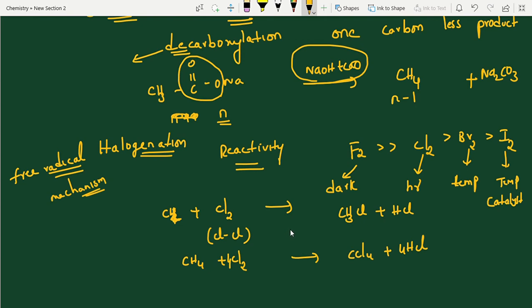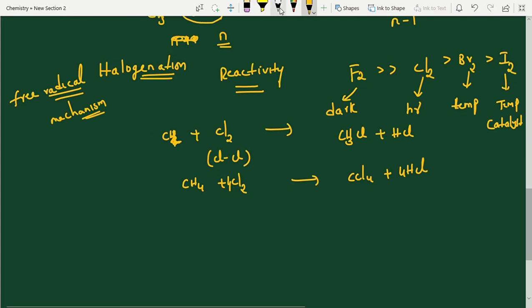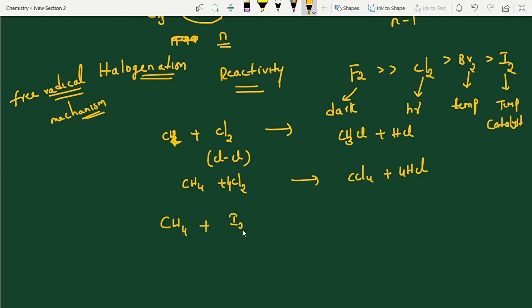So entire mechanism I am not explaining. To understand iodine, I am giving some points. Listen. Students, here we have seen iodination reactions are very slow reactions, right? Iodination reactions are very slow reactions. Now, if you take methane, iodine will not undergo reaction.